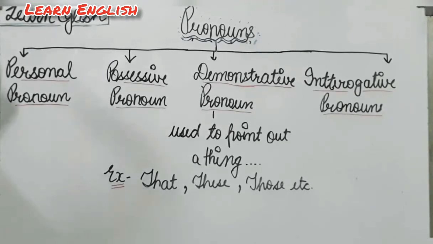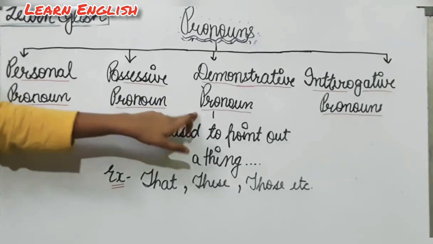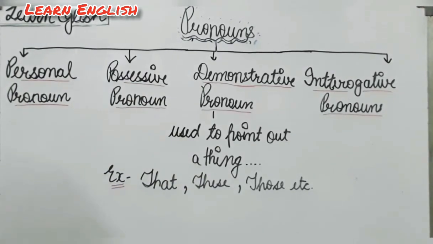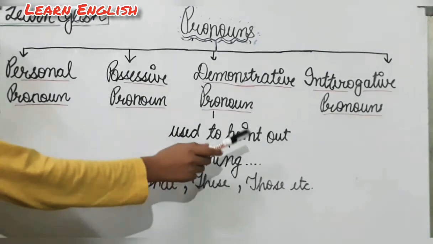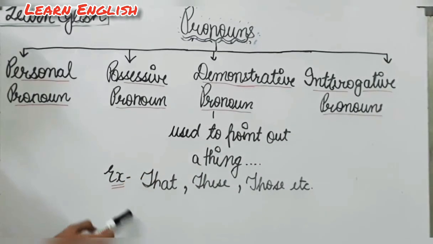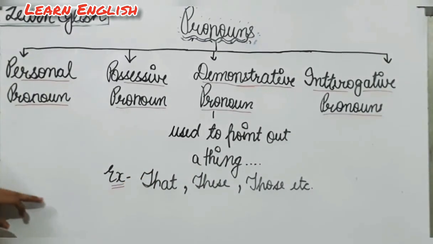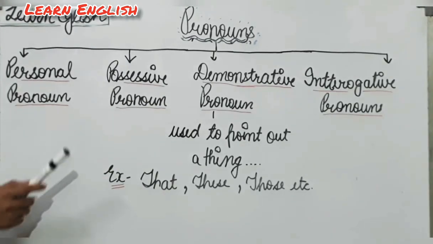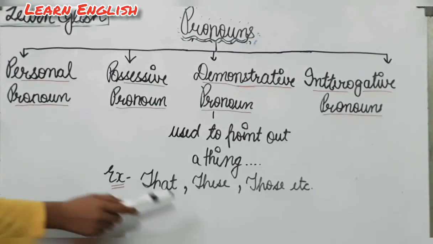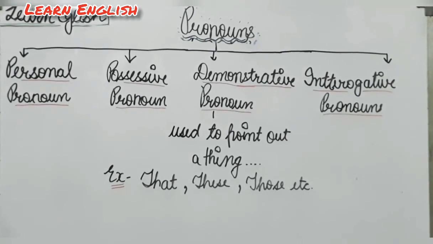Now one sentence with these pronouns is like: this is my book. So this is used to point out a thing, the book. So here this is the demonstrative pronoun. The next example: those are Rajiv's pens. So here those is the demonstrative pronoun because those is pointing out the things, the pens. Okay. Now next is